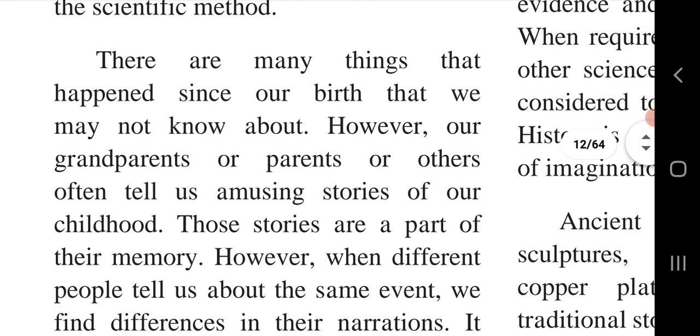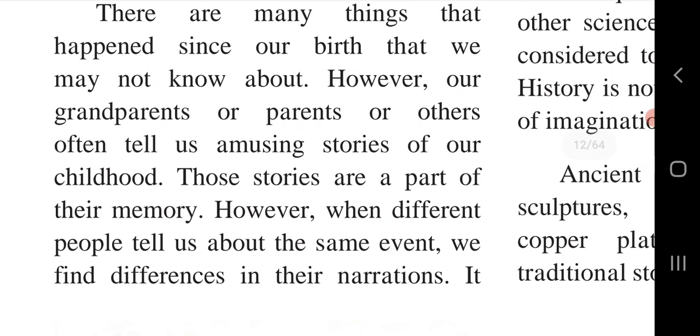There are many things that happened since our birth that we may not know about. However, our grandparents or parents or others often tell us amusing stories of our childhood. Yes, many times we observe that our parents and grandparents tell us that when you were small, you were doing like this, you were dancing like this, you were singing like this, you said ABCD like this.